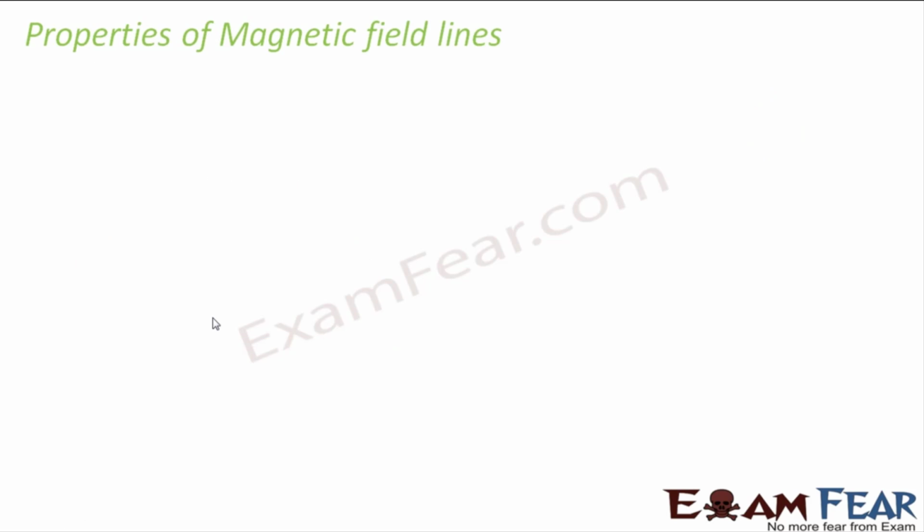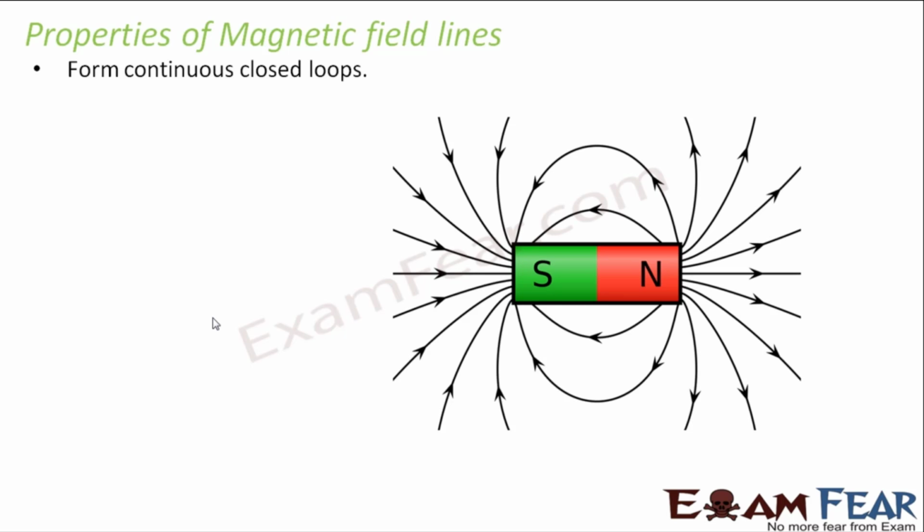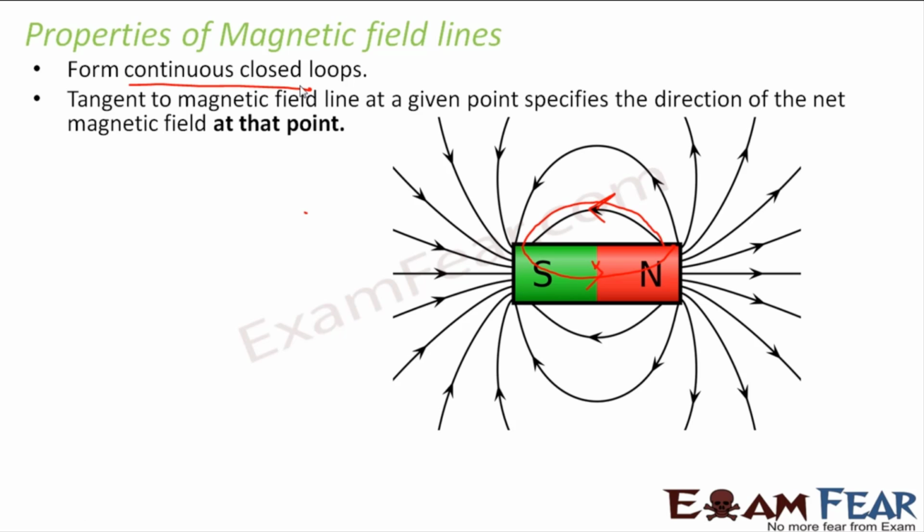So now let us look at some of the properties of magnetic field lines. The first property being they form continuous closed loops. Continuous loops because they arise from North Pole, go to South Pole, and again inside also they go from South Pole to North Pole. So that means this is a continuous loop, this is also a closed loop. So that is why it is said that they form closed continuous loops.